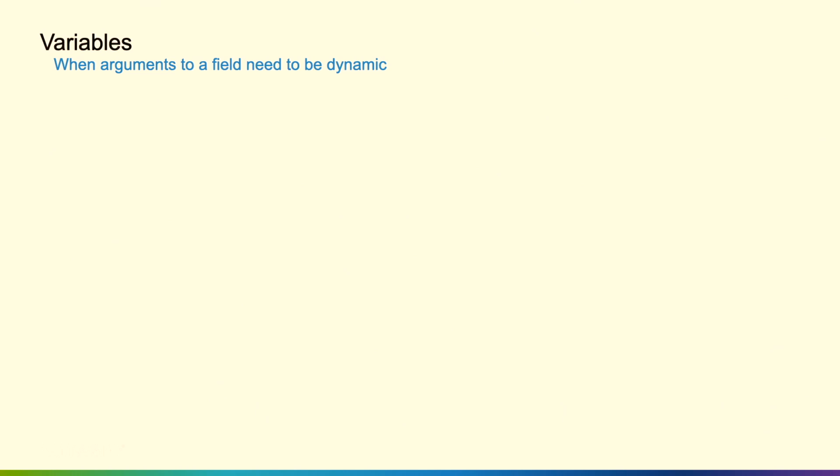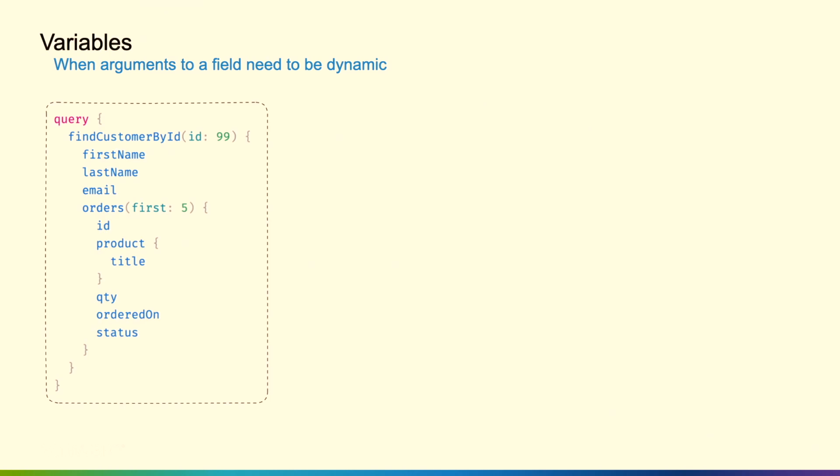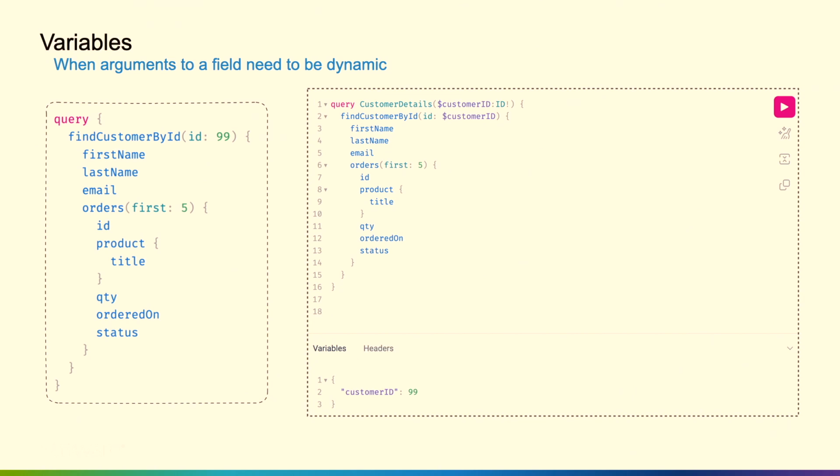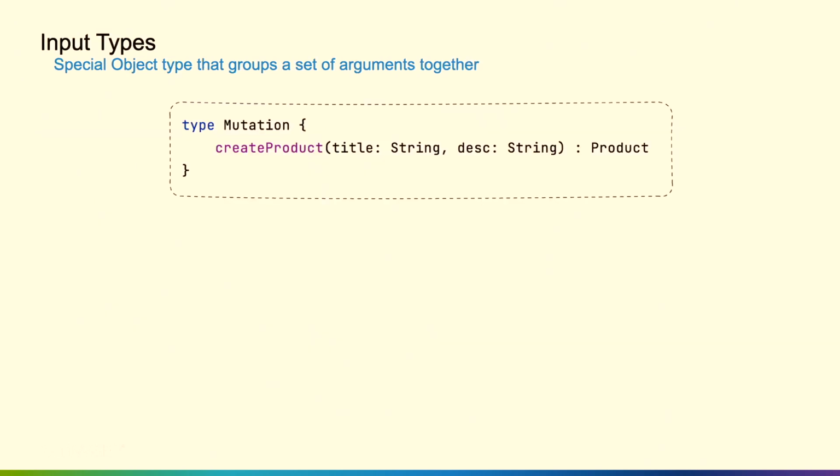So we saw some arguments that we were passing in. What if you need to have variables where these arguments are dynamic? So we can create that find by customer ID, where the ID is 99. We pass in, on the order side, that first of 5. In GraphiQL, which is a tool I'll show you a little bit more in a second, we can go ahead and define those variables. So we defined a variable called customer ID, and then we go ahead and supply that down there. So it just allows us to pass dynamic arguments to our GraphQL queries. Cool, so those were queries and arguments.